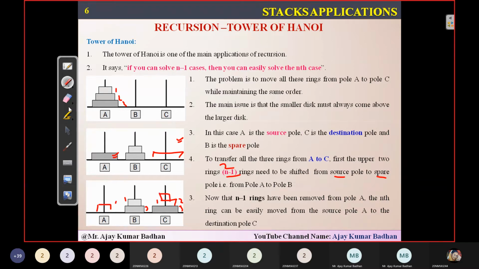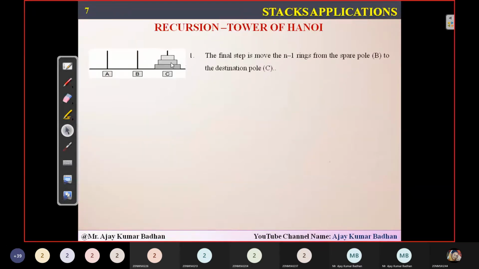That is the final thing you have to do. See, the final step is 3. You can see here the largest one, the smallest one, and on top of that you got it. So the final step is moving the n-1 rings from the spare pole to the destination pole.